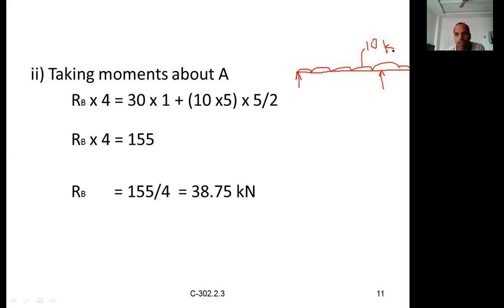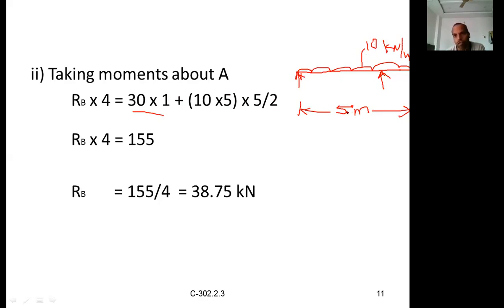The UDL is 10 kilonewton per meter, acting over a total length of 5 meters, from here to here. So 30 into 1 is the moment due to the point load. Now let us calculate the moment due to the UDL. First we have to calculate the total load, or equivalent point load.